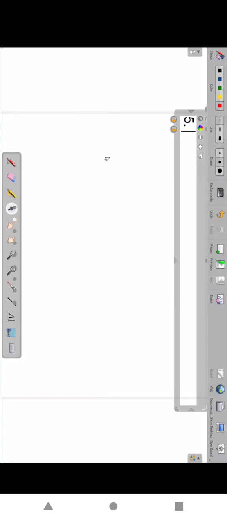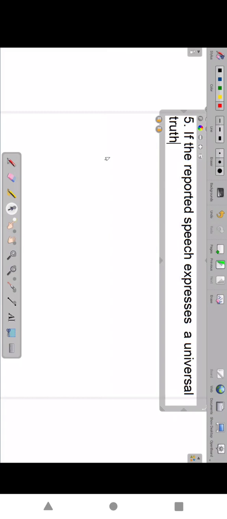If the reported speech expresses a universal truth, the tense remains unchanged.